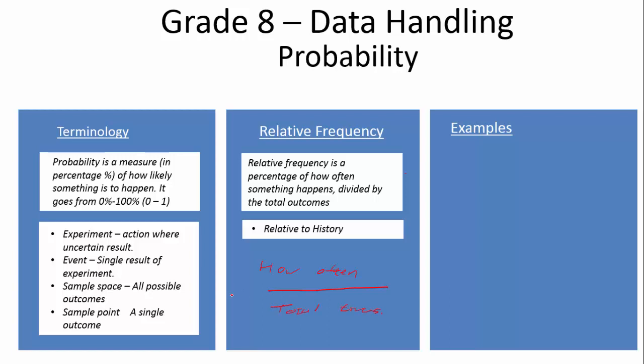And then the last thing we need to know is that relative frequency is relative to history. It is relative to some historic data we have. When we're throwing a dice, it doesn't matter what the history is, we have the same amount chance every time. And that is relative frequency.